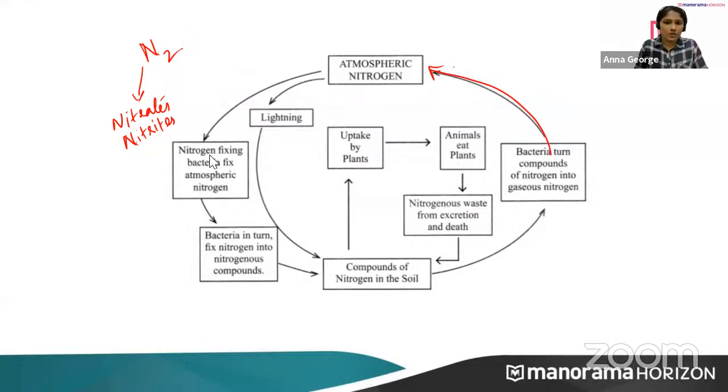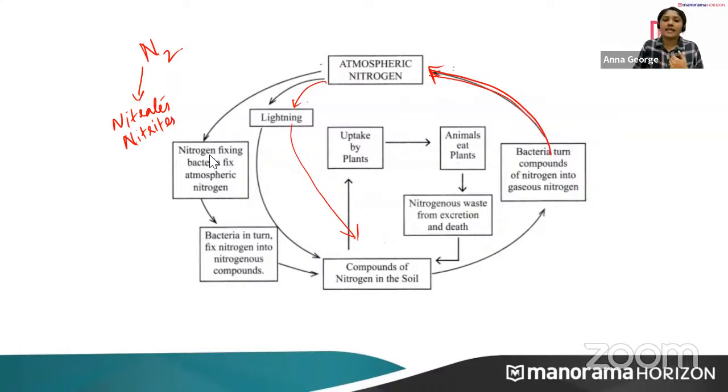Another method by which atmospheric nitrogen can be fixed is by lightning. It is a physical method. Lightning converts it into compounds of nitrogen in soil, and again bacteria turn it into gaseous nitrogen.